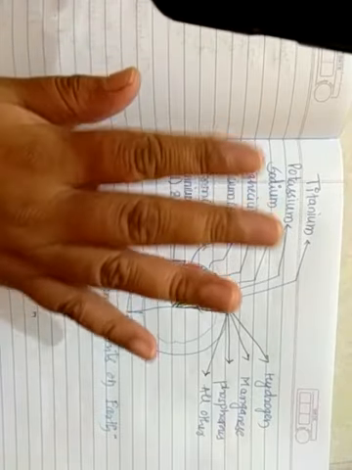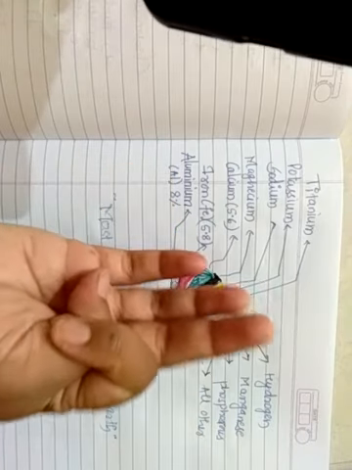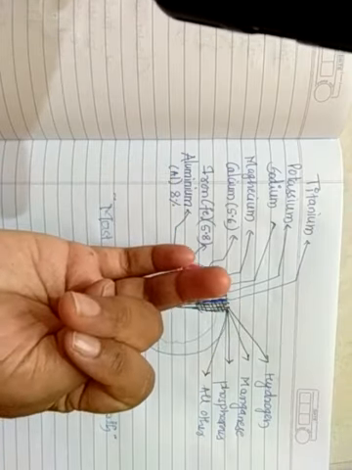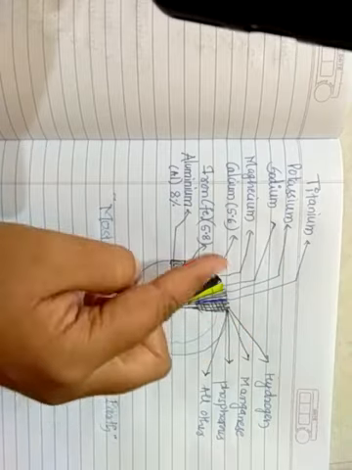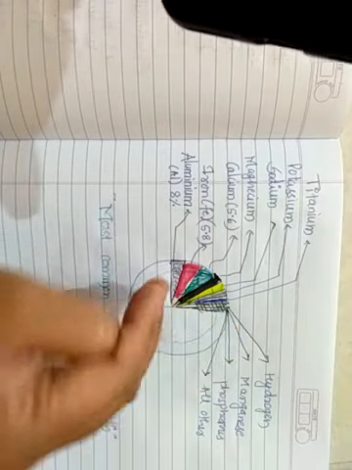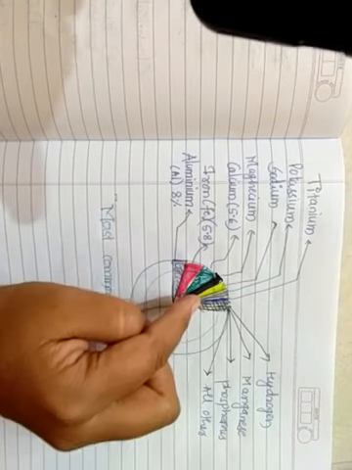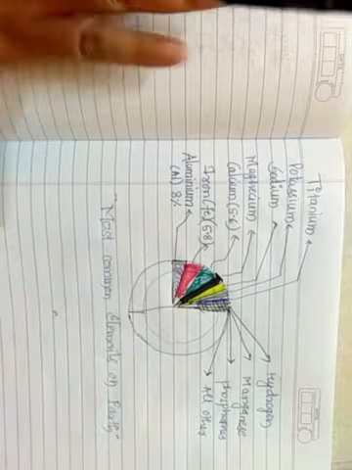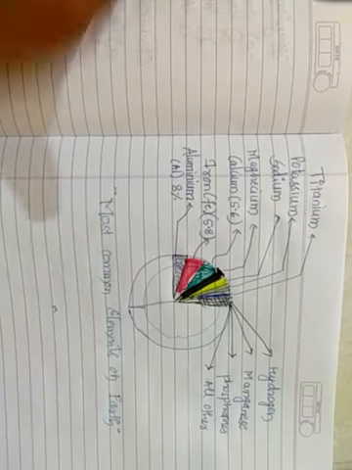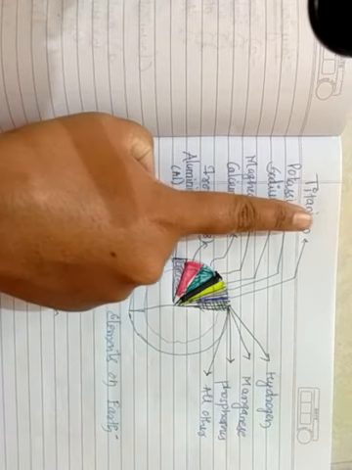A study of the soil profile supplemented by physical, chemical and biological properties of the soil will give the full picture of soil fertility and productivity. What I want to tell you is that this texture part is available here percentage wise, that is aluminum, iron, calcium, magnesium, sodium, potassium, titanium.